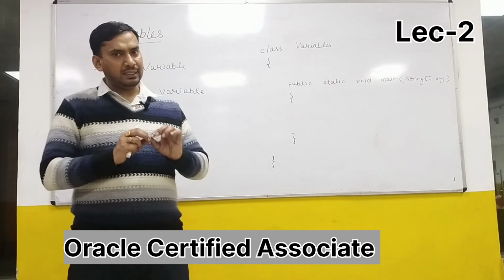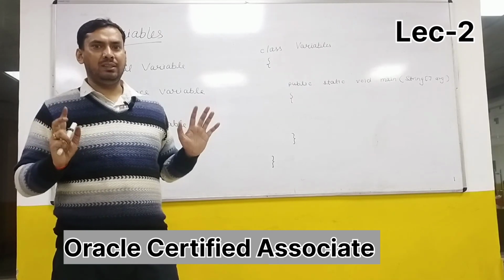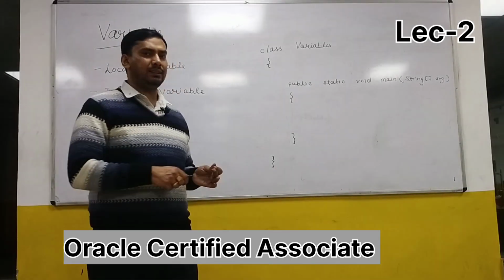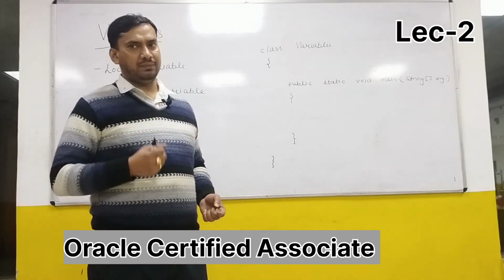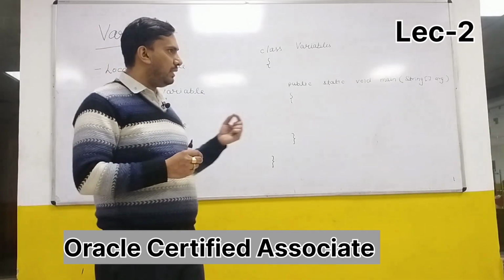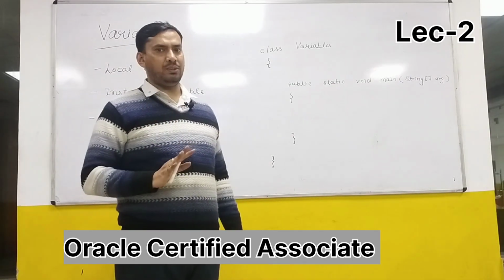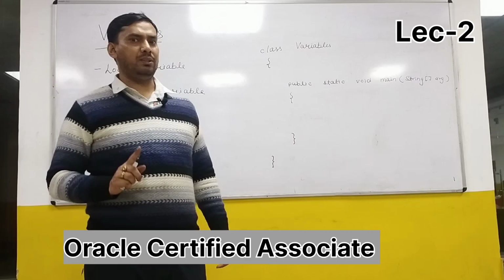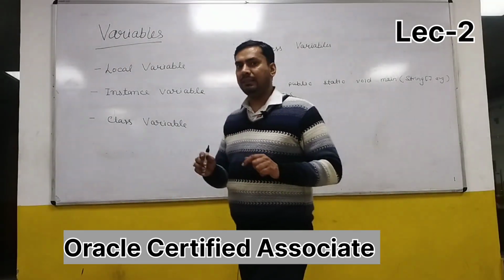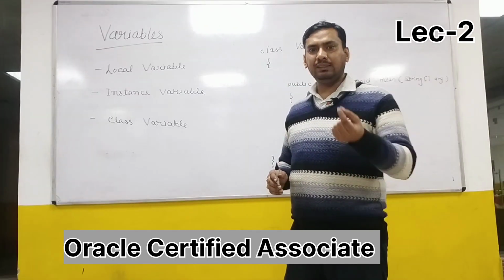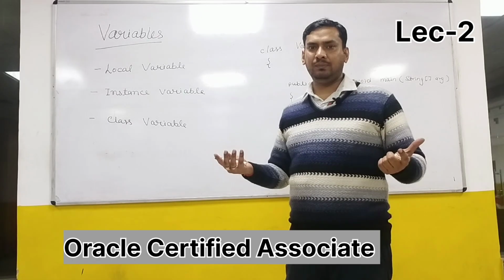If you want that this value should not be modified, then you will declare it as a constant. In the previous video I had discussed how you declare a constant in Java using the final keyword. If you qualify any variable with the final keyword, it will become a constant. We are not talking about constants here. We are going to talk about variables. It means I want to declare something whose value should be modified in the future.